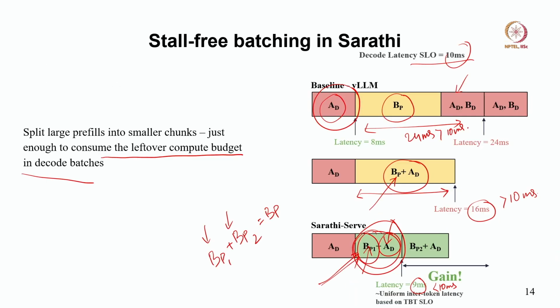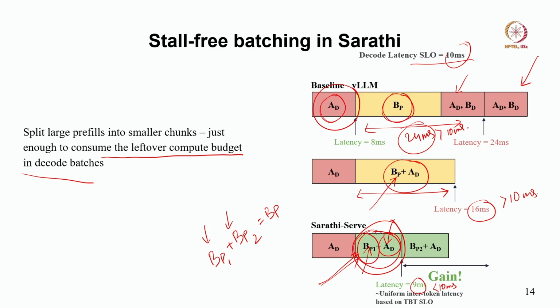So, in the last lecture we discussed the main idea behind Saarthi. The first one shows vLLM, which prioritizes the prefill. That is why, while another prefill request of B comes, it stalls the decode. So, the total latency at which the next token of the request A is generated is 24 millisecond, which does not satisfy the service level objective.